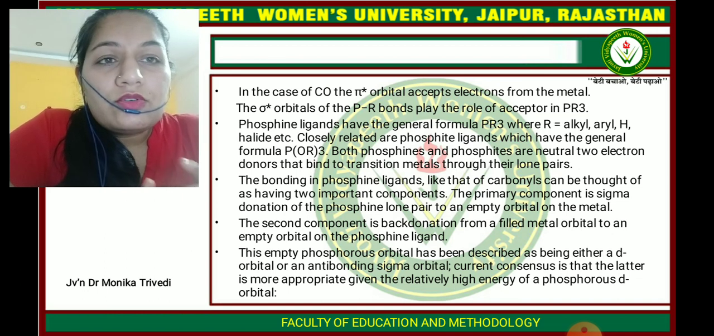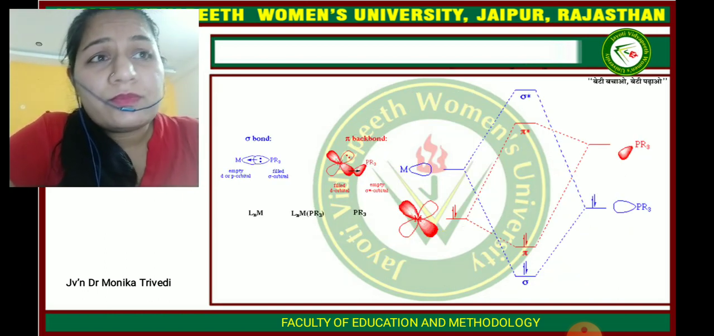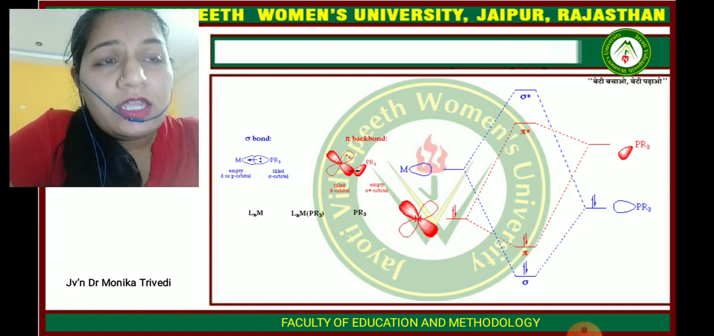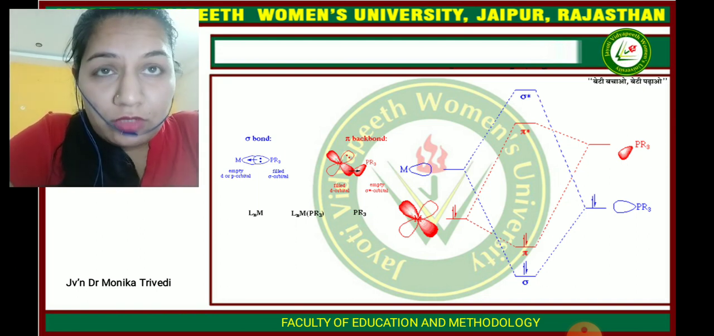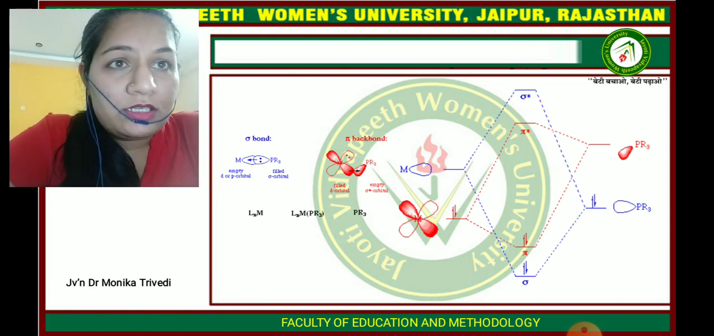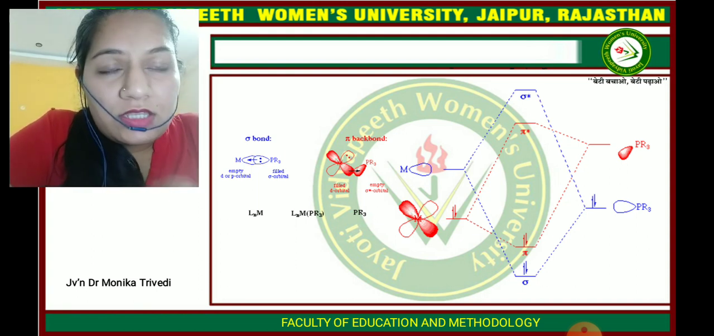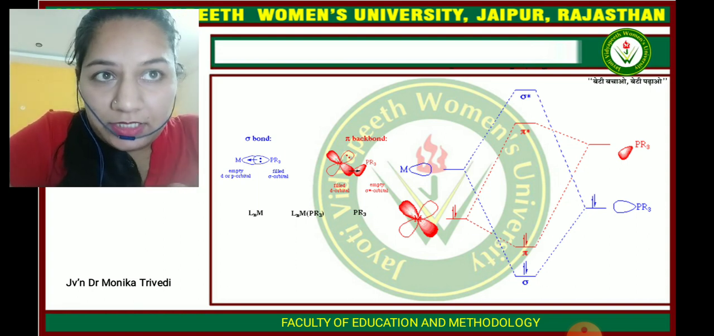Okay, so here you can see the energy diagram of phosphine ligand. Here the empty orbital of the metal combines with the filled orbital of the phosphine ligand and creates a sigma bond, and in another diagram you can see the filled orbital of a metal combines with the vacant orbital of the ligand and creates a pi bond.